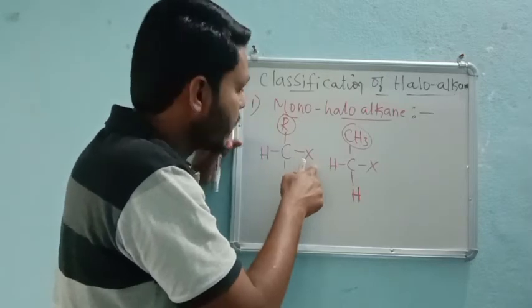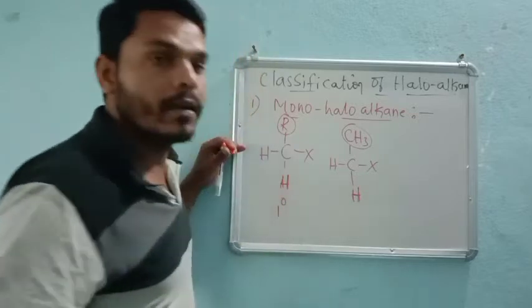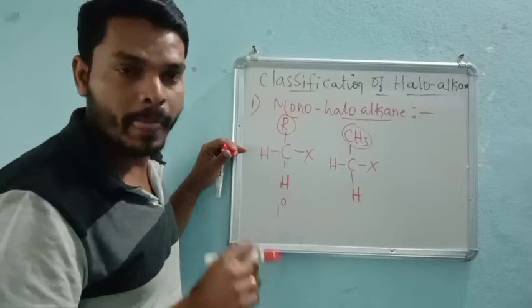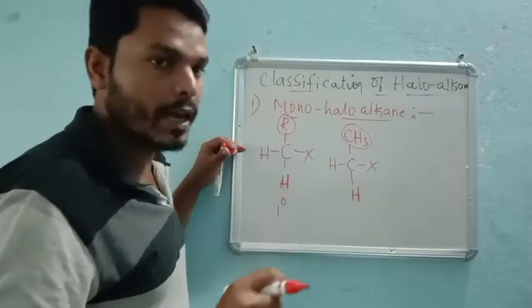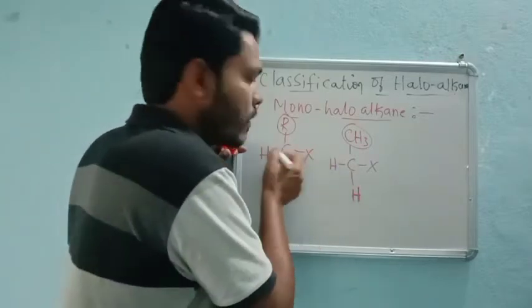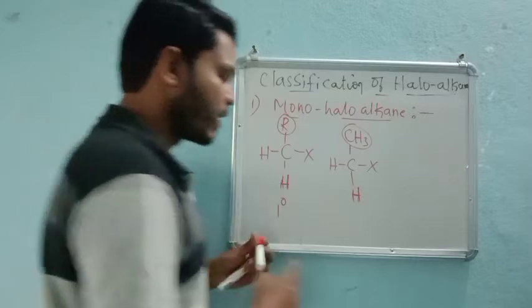So there is only one alkyl group, therefore it becomes a primary haloalkane, right? Based on the number of alkyl groups attached to the carbon atom to which the halogen is attached, we say a primary haloalkane.